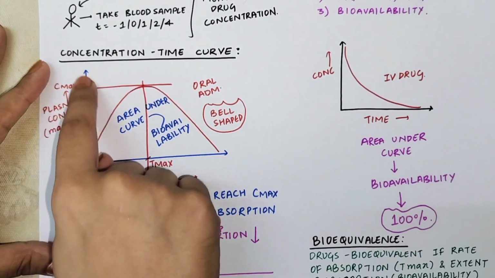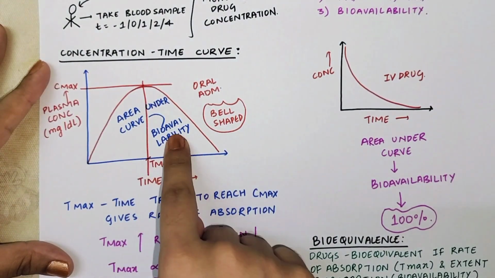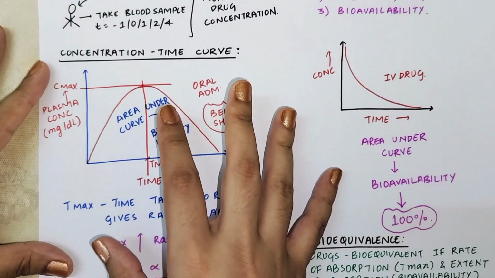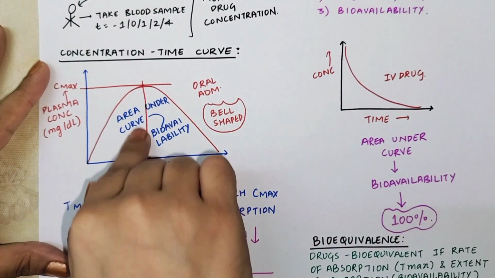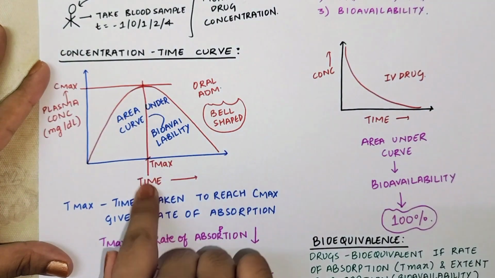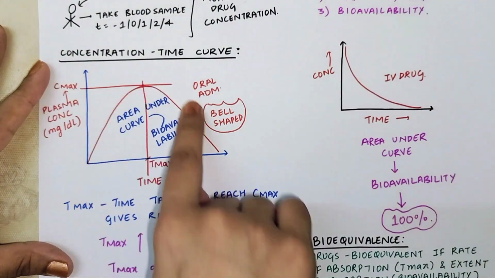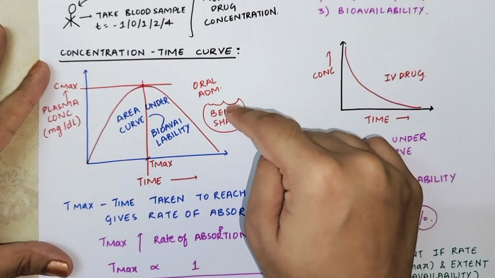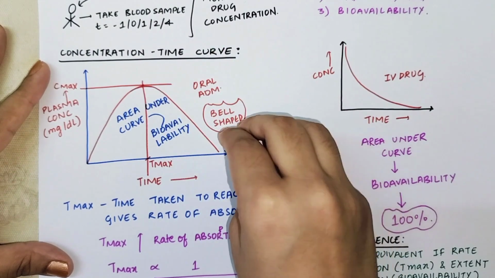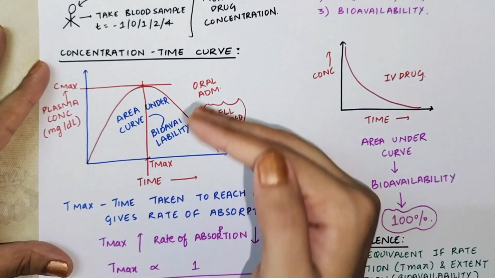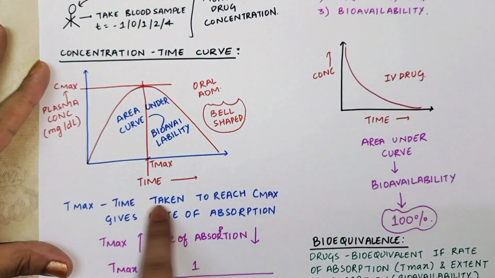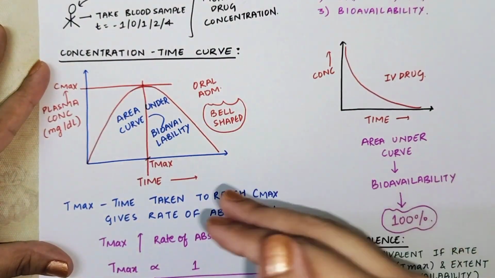At the time where the Cmax is reached, you get Tmax. Remember, Tmax is not the maximum time. Tmax is the time at which your maximum concentration is reached. So what you get is a bell-shaped curve. Remember, this is the curve that you get in case of oral drug administration. This is not any other administration we are talking about. We are talking about the drug which is administered orally.